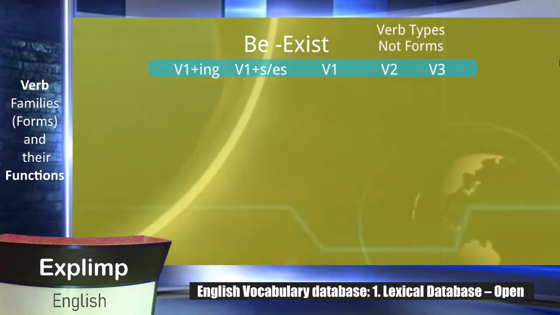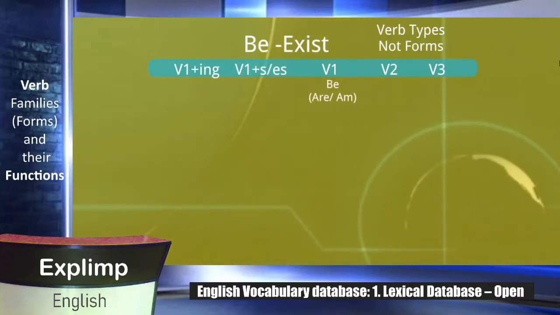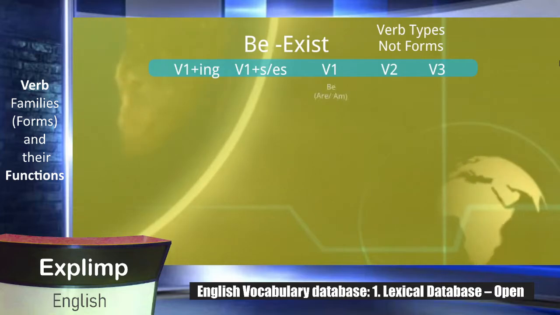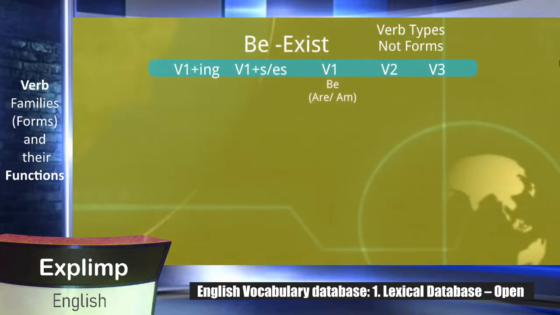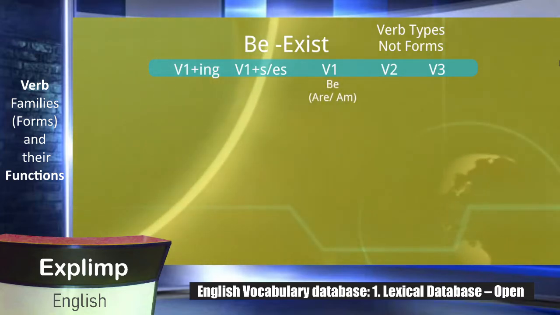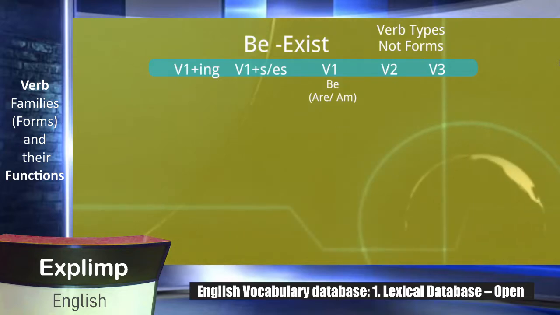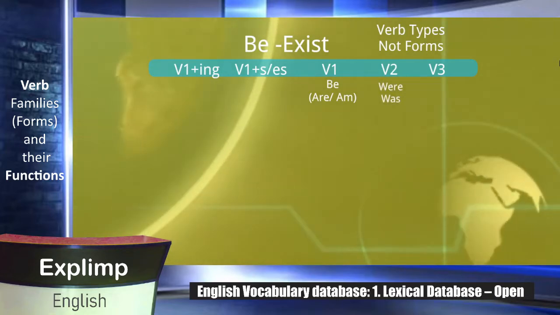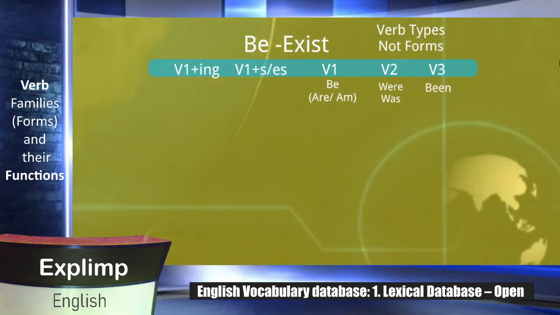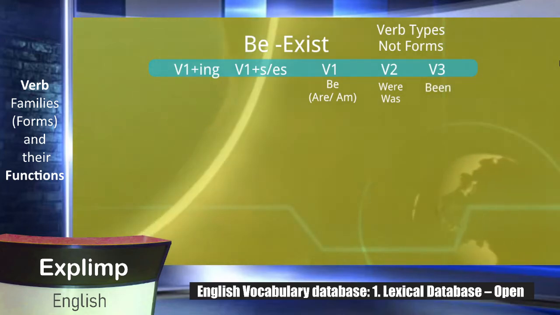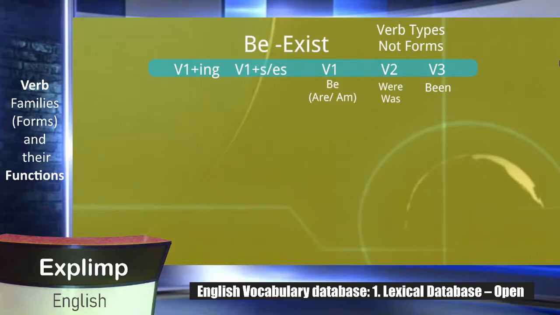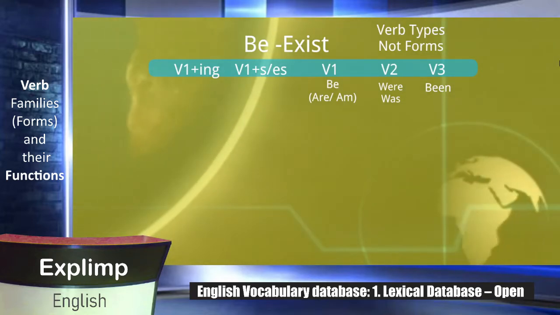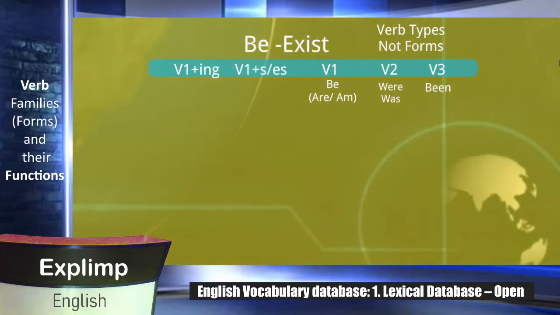Okay, so the first one is be, which shows existence. The first type of the verb, there are 3. One, the be itself, the second is are, the third is am. The second type of the verb, there are 2. One is were, another is was. And the third type of the verb is be. And on the left side you see the first type of the verb plus s or es, or in short we have written v1 plus s or es.